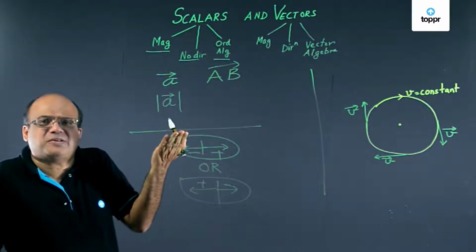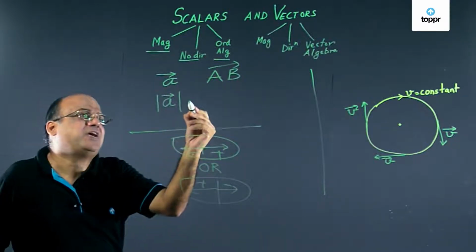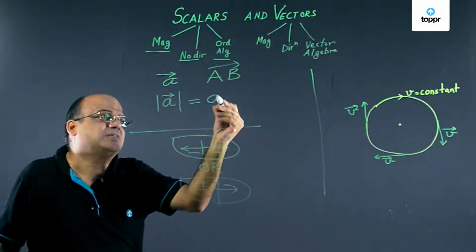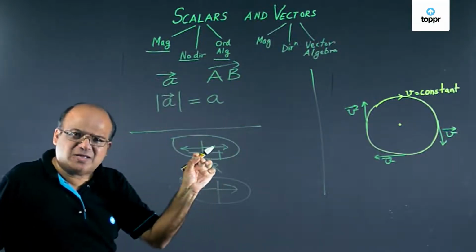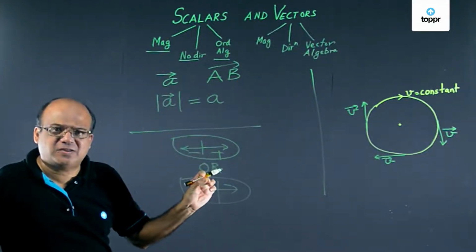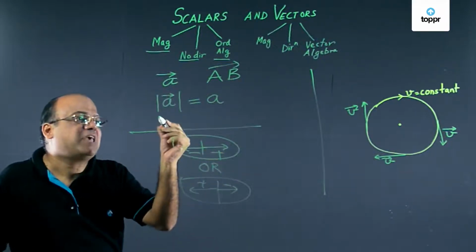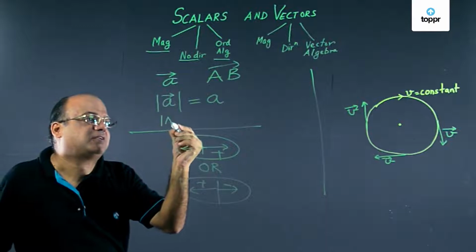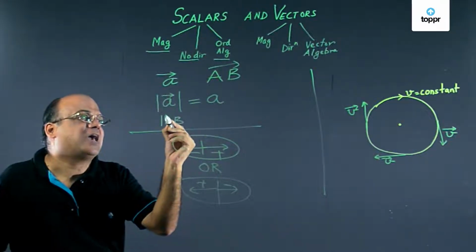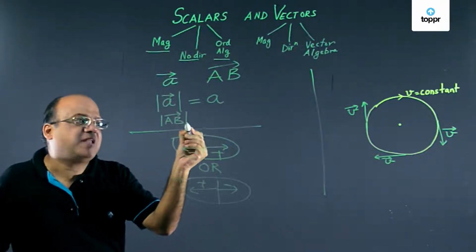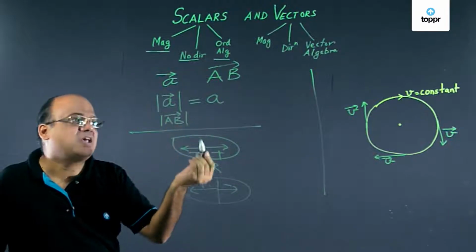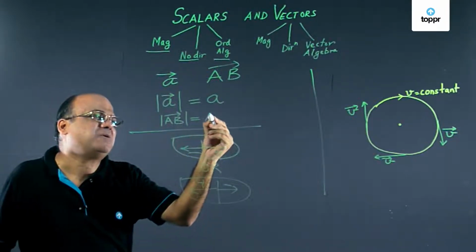Now this is cumbersome to write, so we simplify this and just write A. When we write A and we know A is a vector, then that denotes magnitude of the vector. Same way for magnitude of AB vector, we'll write AB and put an arrow on top and then put the mod signs. Or we can just write AB.